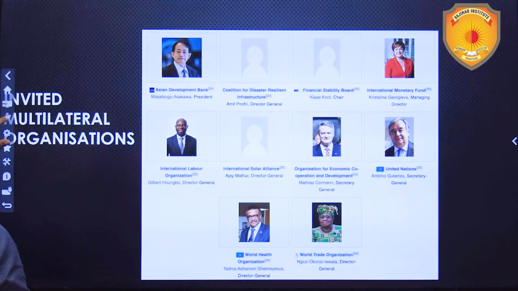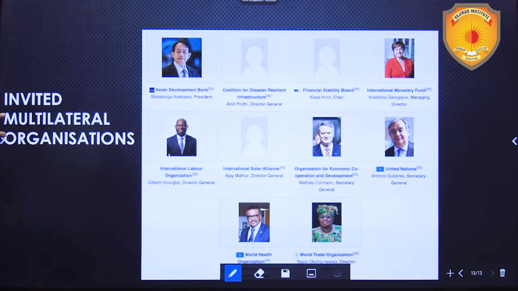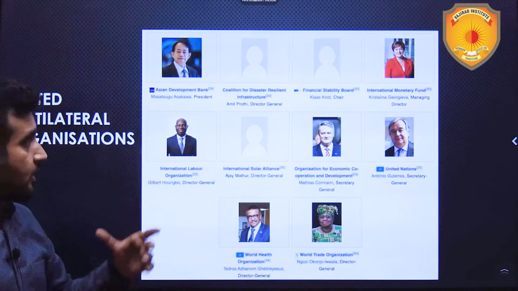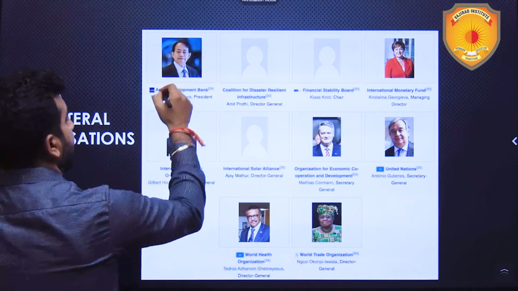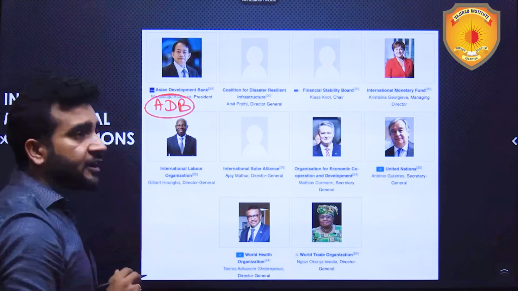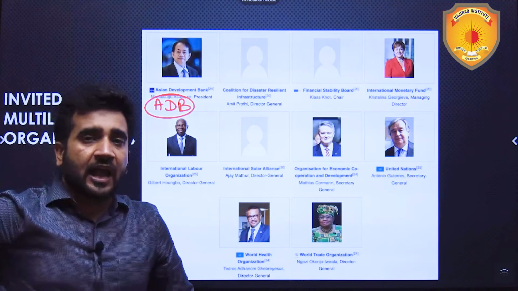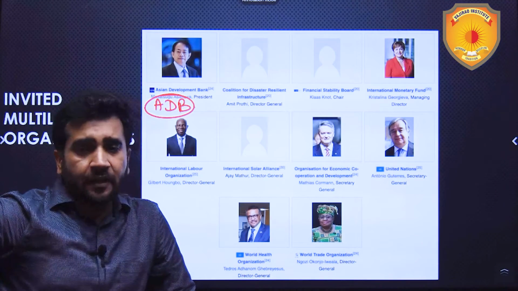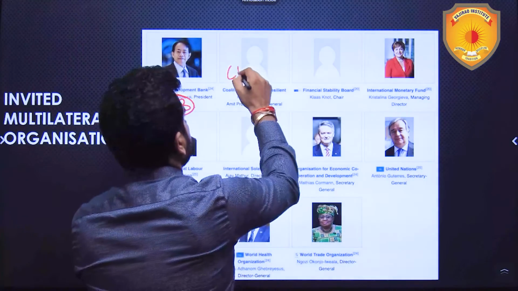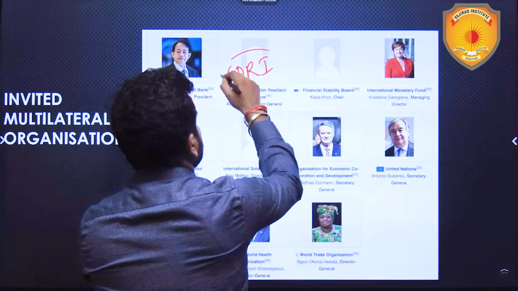Then, apart from the countries' heads, there are heads of multilateral organizations also who are invited. The first is the Asian Development Bank. It is a multilateral bank which is based in Manila, and its head is being invited. The second is CDRI, Coalition for Disaster Resilient Infrastructure.